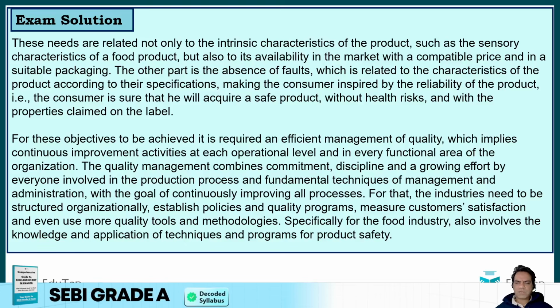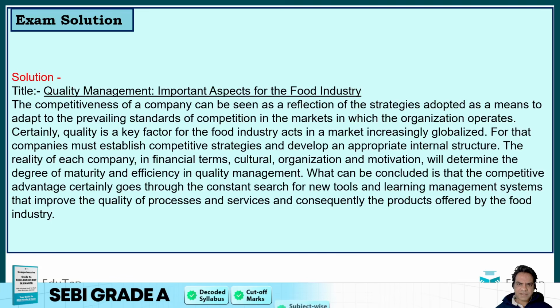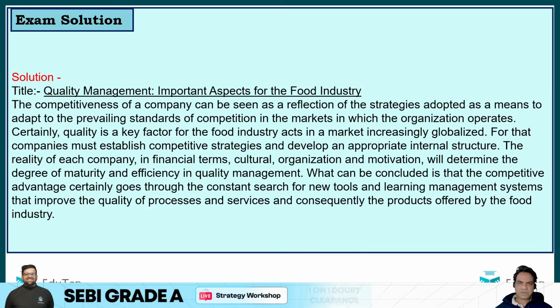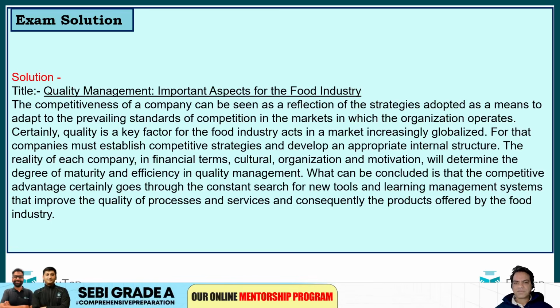So this was about how you can check the quality of a product, right? And this is a sample. You can read the passage, guys. You can get the PDF from our Telegram channel, or you can pause the video and read it here. Now, what could be a sample solution for this passage? The title could be Quality Management: Important Aspects of Food Industry.